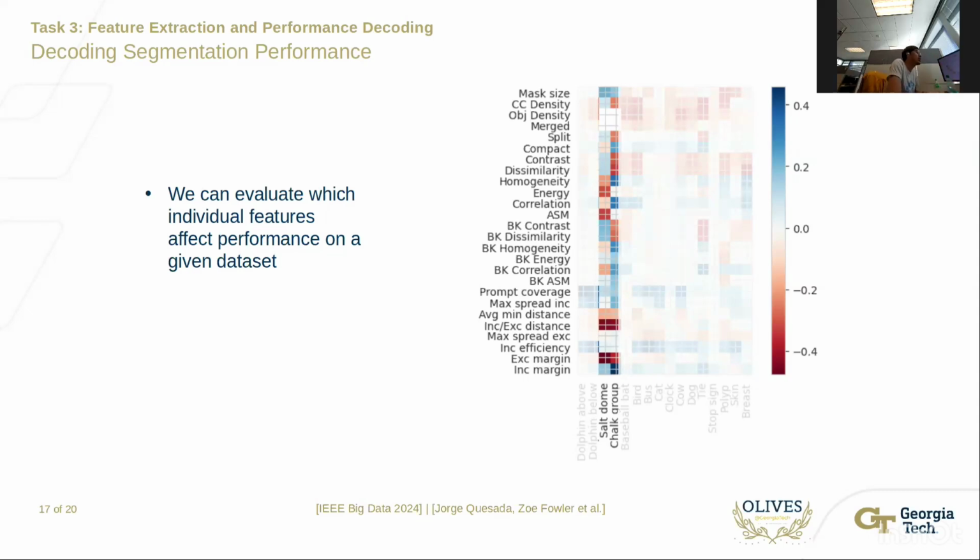For instance, we can see that here, exclusion margin and inclusion and exclusion distance are very heavily negatively correlated with performance, essentially meaning that if the margin of the exclusion points is high, meaning the exclusion points are far away from the object we want, performance will be very bad. And if the margin is low, meaning the exclusion points are very tightly surrounding the object of interest, performance will be good.